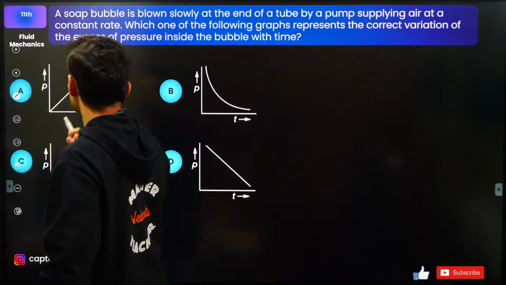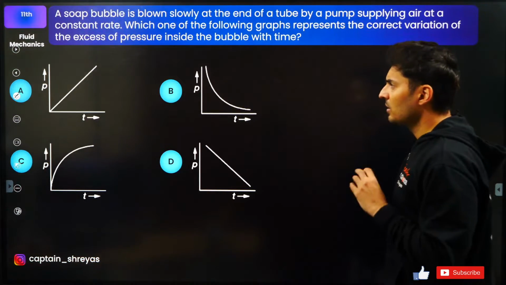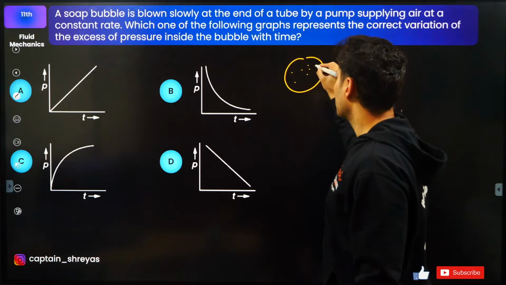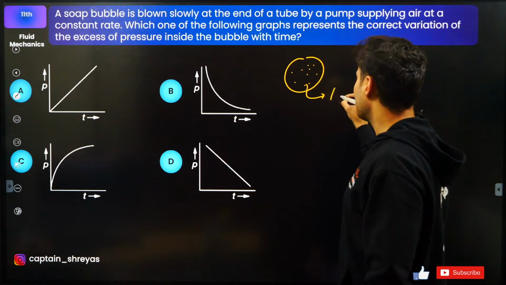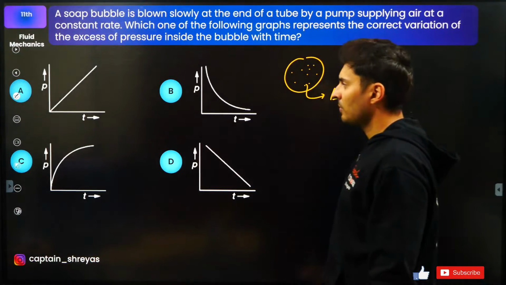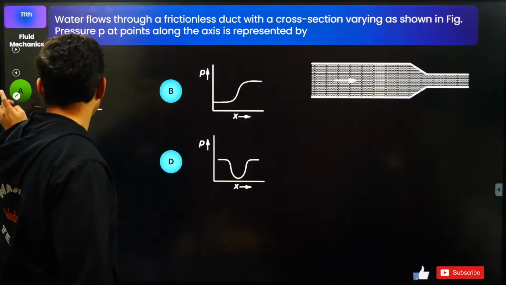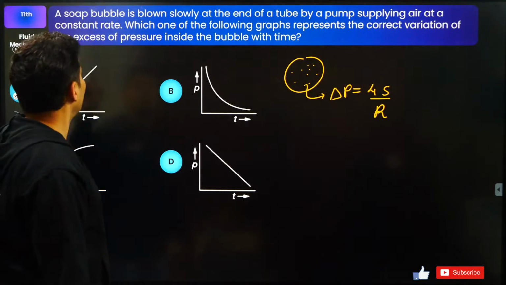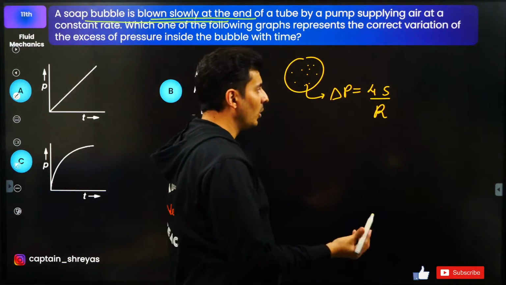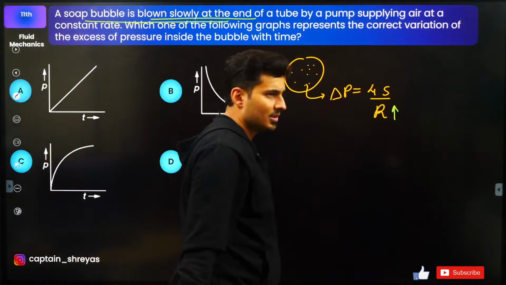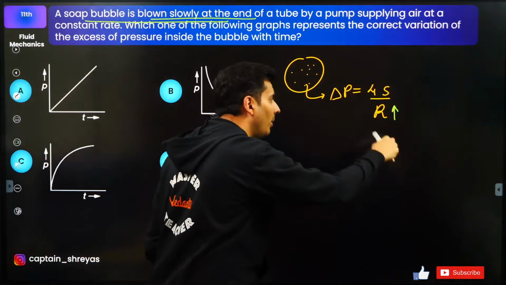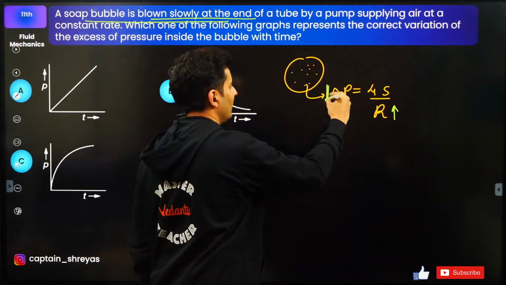Let's try to solve this. Okay. Now, here is the logic, guys. In a soap bubble, there is some air inside, and this air has some excess pressure given by 4S by the radius. Now, as per the question, what has happened is air is blown inside of it. The moment you blow, obviously the radius will increase because it is going to grow in size. Obviously, R is in the denominator, so the excess pressure will decrease.